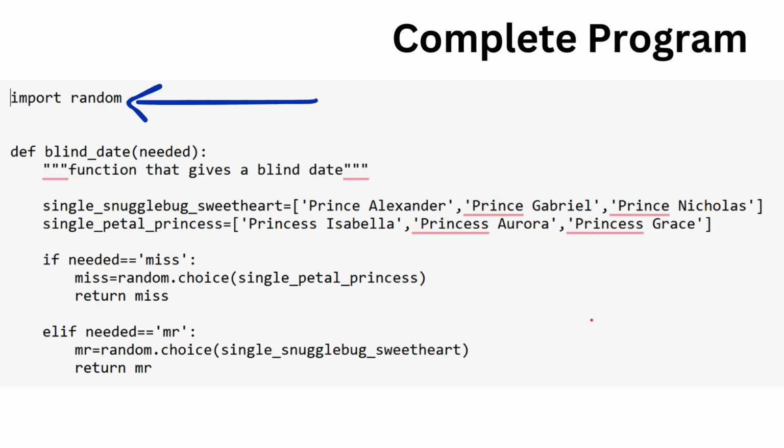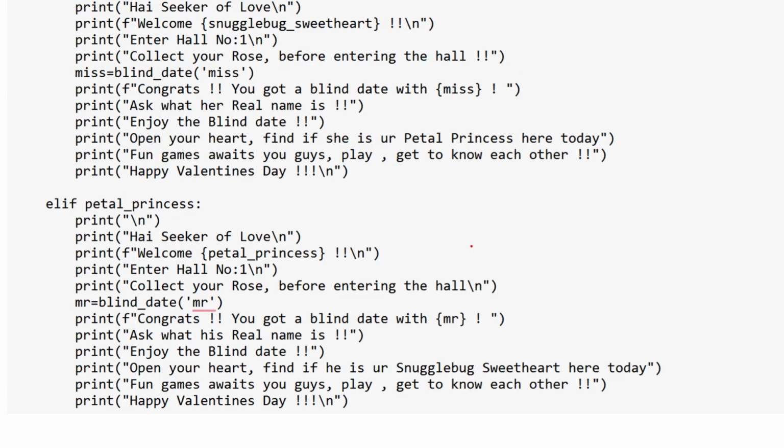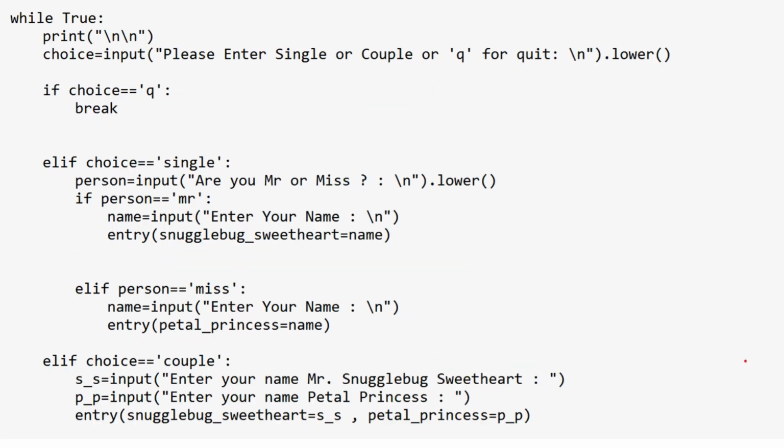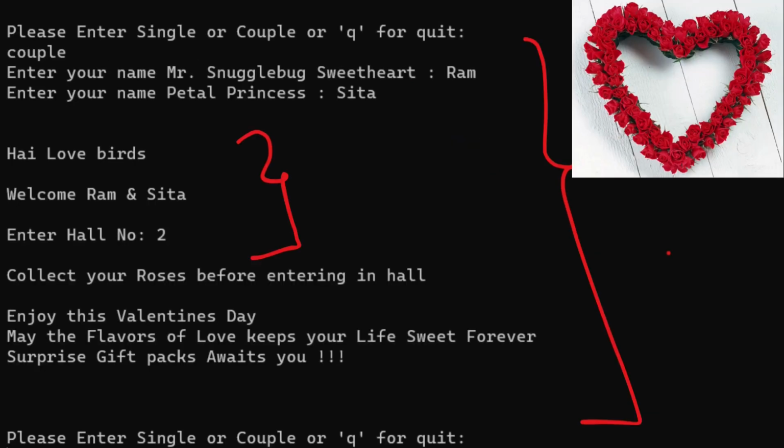So yeah, this is the complete program. So in the start, we need to import the random module. Why? Of course, we have used the choice method from the random module here, so we have to do that. If not, your program will give you so many errors. And yes, have a look at this complete program, and this is the output for different scenarios. Okay. So I hope you really understand this program well. If not, listen to this another couple of times so that you will get it.